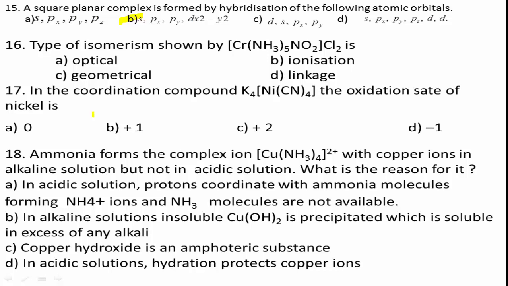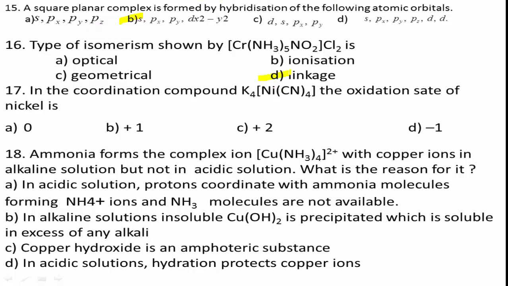Pentaamine nitrito chromium(III) chloride exhibits linkage isomerism as NO2 is an ambidentate ligand, and its isomer is [Cr(NH3)5(ONO)]Cl2. Therefore, the correct answer for this question is option D. Option D is the right answer.